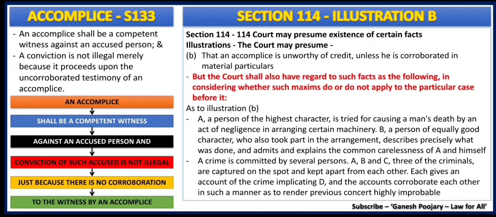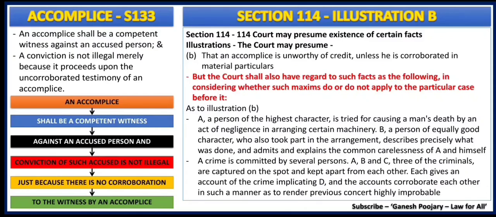Now an accomplice becomes a competent witness against an accused person, and conviction of such accused is not illegal just because there is no corroboration. Now, if there is no corroboration to the witness given by the accomplice, the conviction will not become illegal. That is a very important aspect we need to remember.